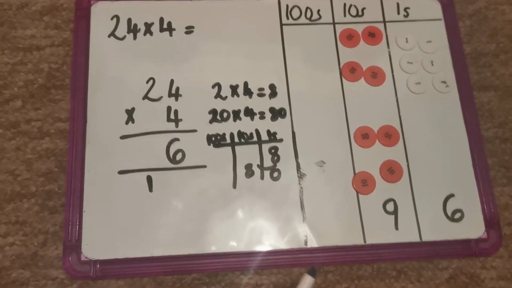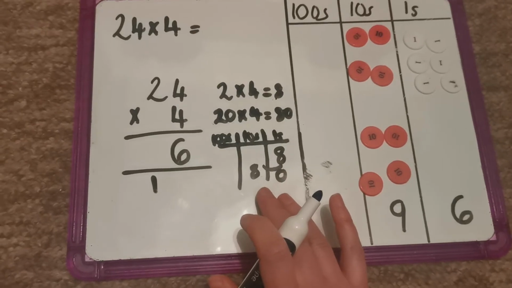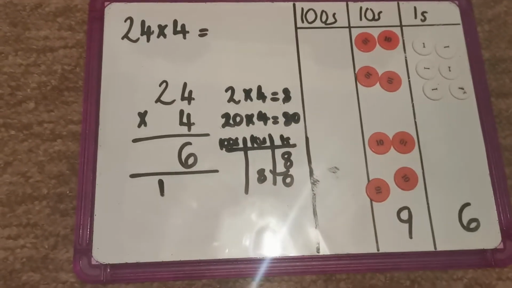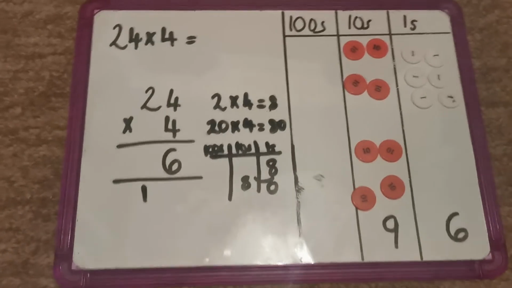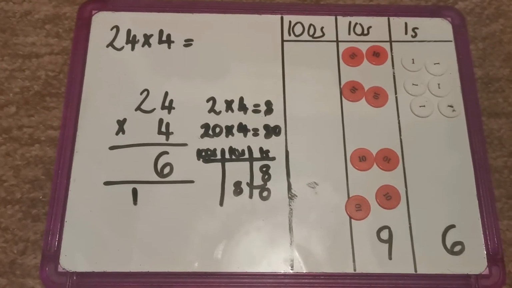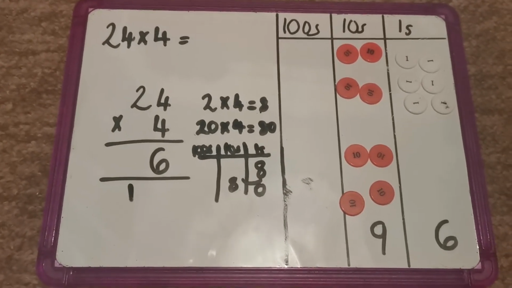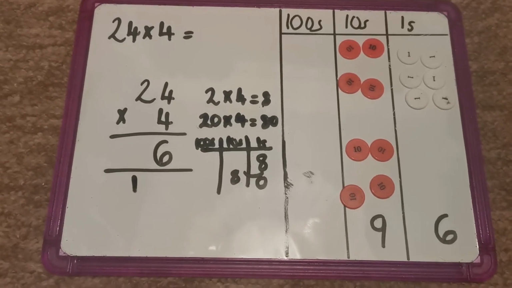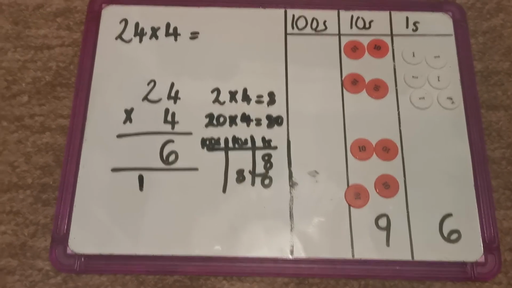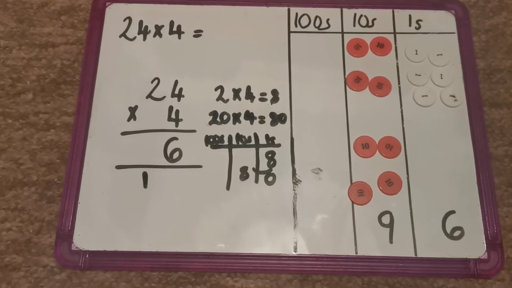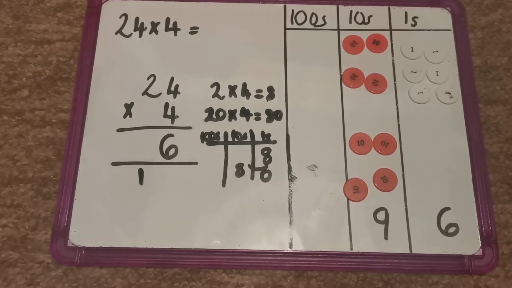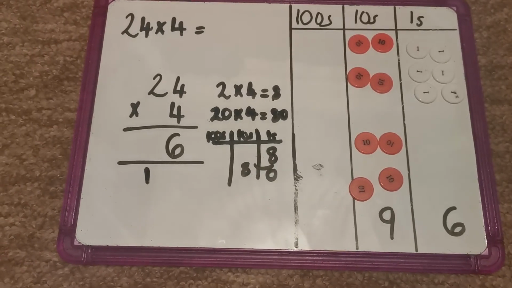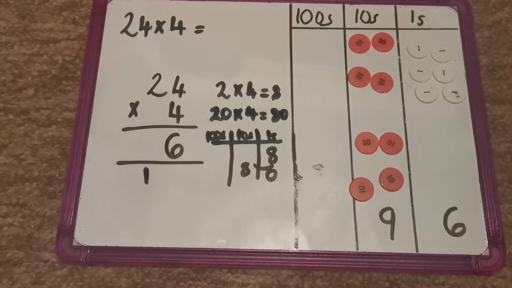So I just want to make sure that you explain it like this, and avoid saying you just add a 0. I can see why you might say that, because you have added a 0 to 8, but please avoid, please don't say, oh, you just add a 0, because that's not the correct explanation. And as I said last week, it won't help you out as you move further up the school, by just saying, oh, you just add a 0.